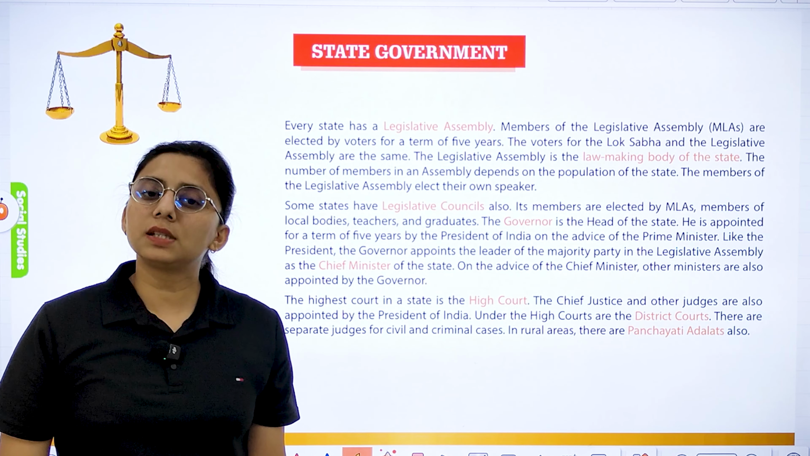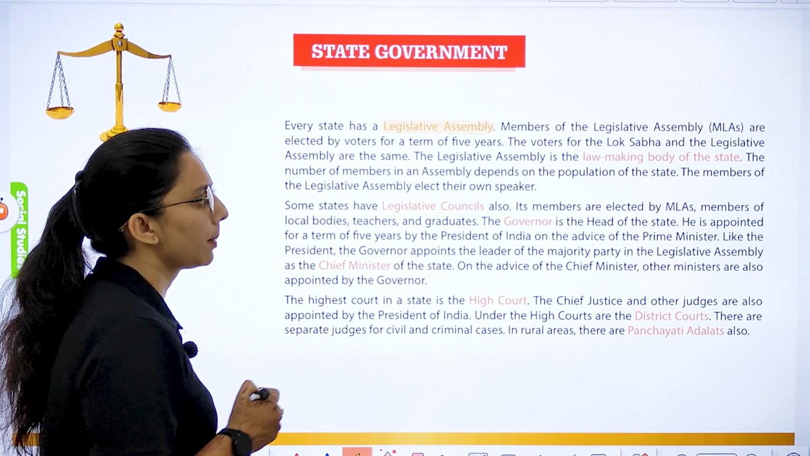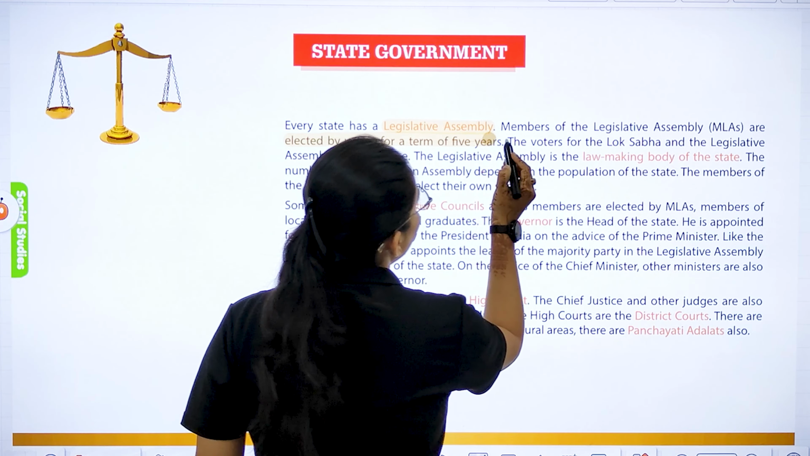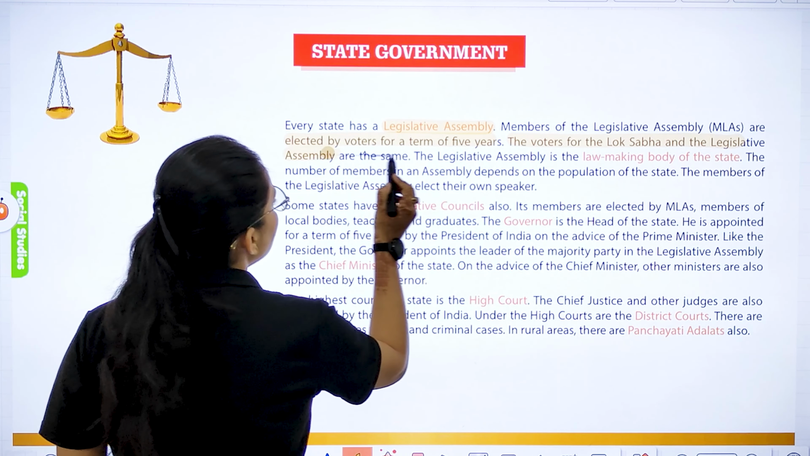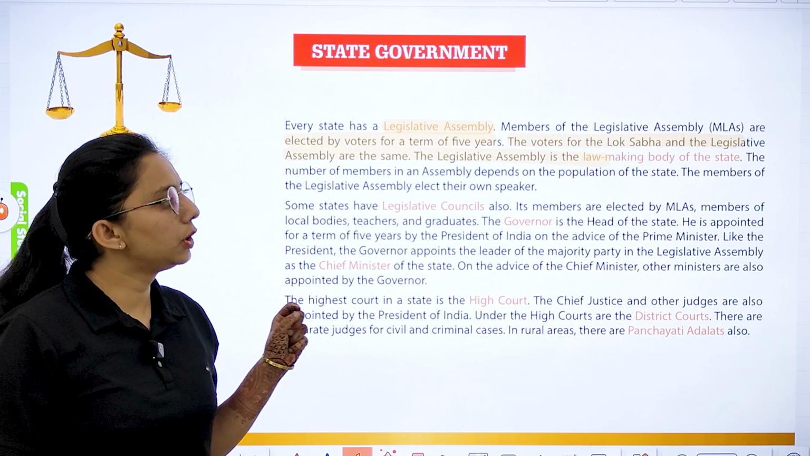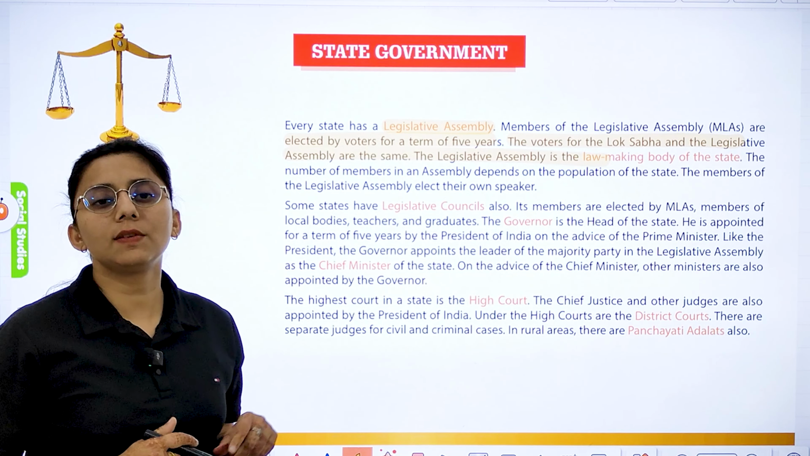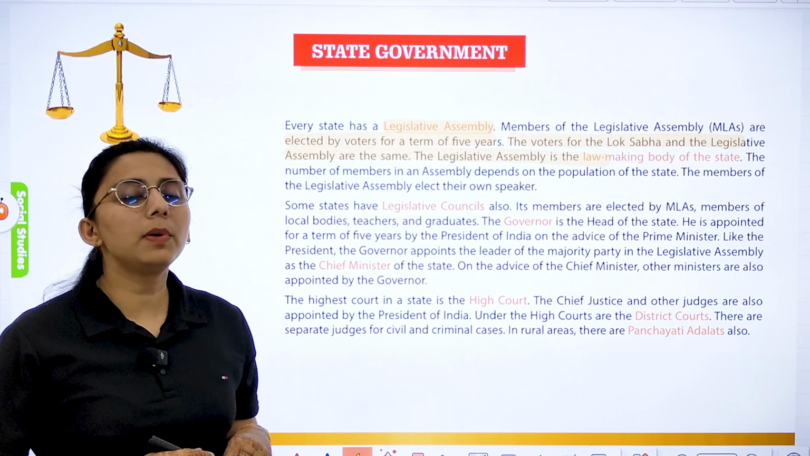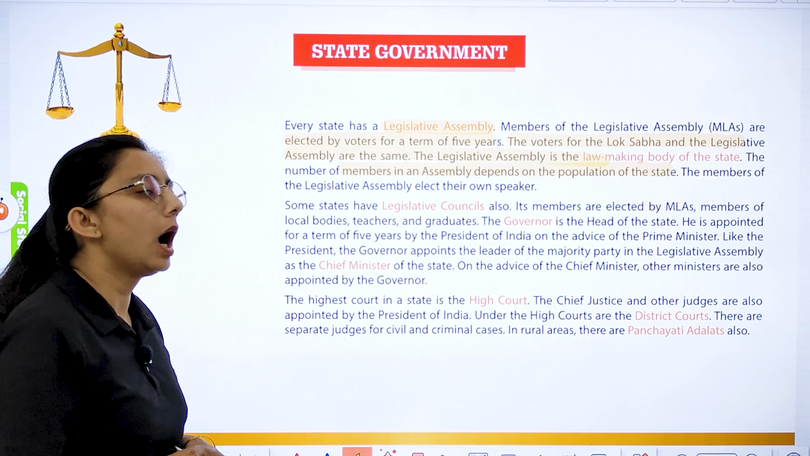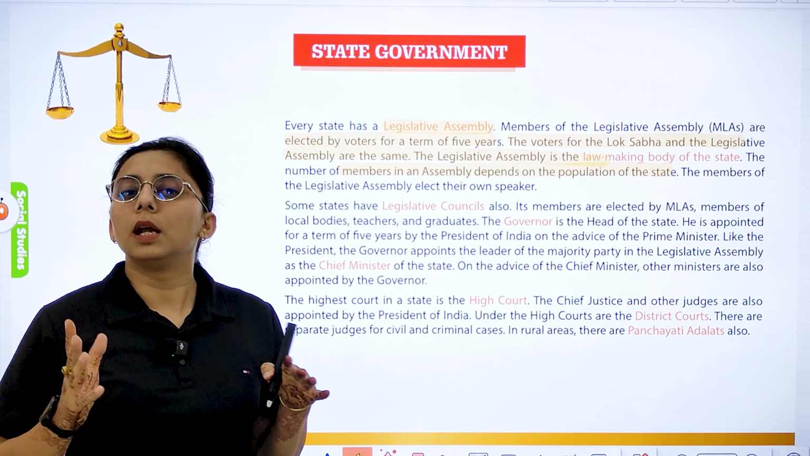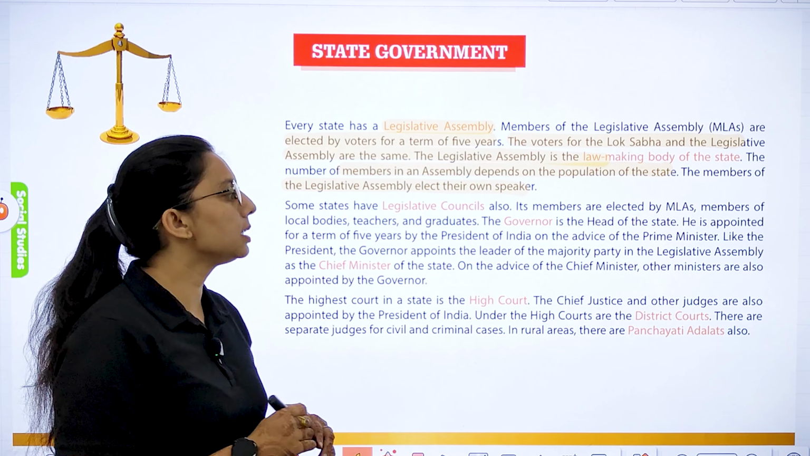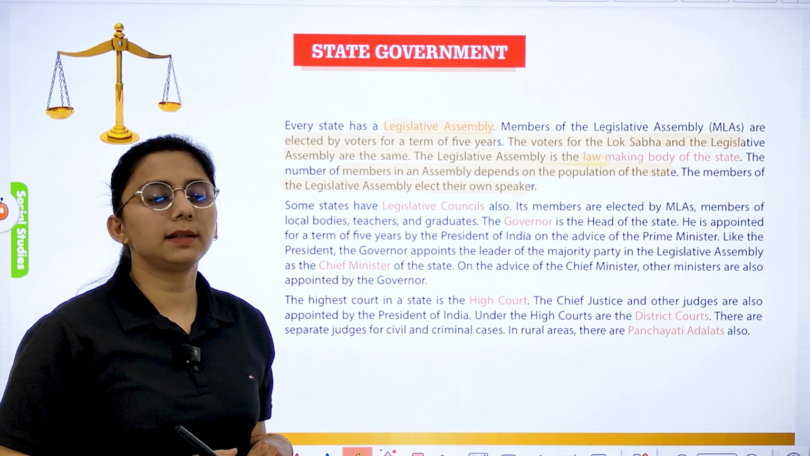Now, the state government. Every state has its own legislative assembly, and the members of the legislative assembly are called MLAs. They are elected by the voters for a term of 5 years. The voters for the Lok Sabha and the legislative assembly are the same. What is the Legislative Assembly? It is the law-making body of the state. The number of members in an assembly depends upon the population of the state. The members of the legislative assembly elect their own speaker.